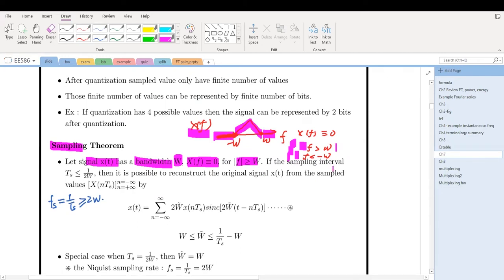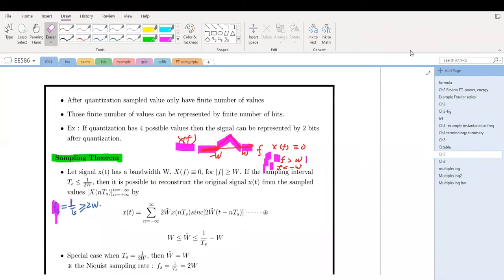If we sample the signal using the sampling period Ts less than 1/2W, and remember the sampling rate is the reciprocal of the sampling period, which means that the sampling rate has to be greater than 2W, then it is possible to recover the original continuous signal by using all the samples here.